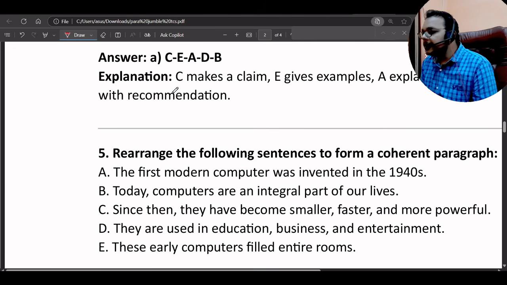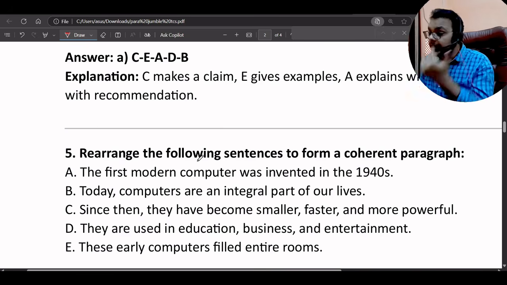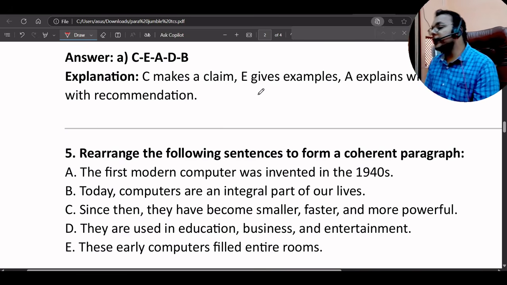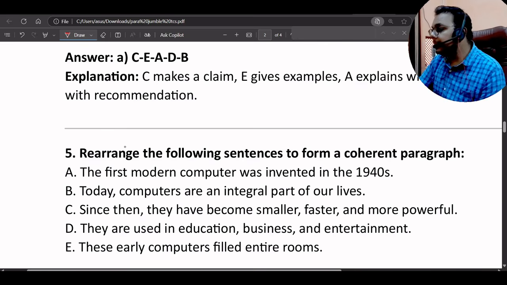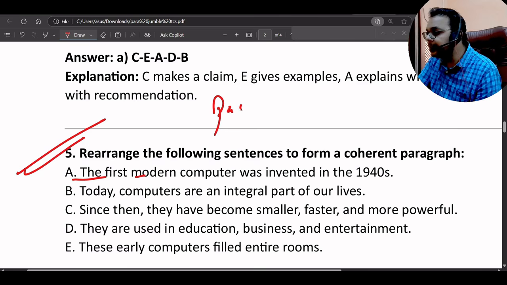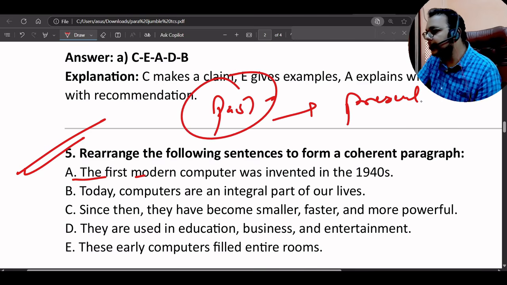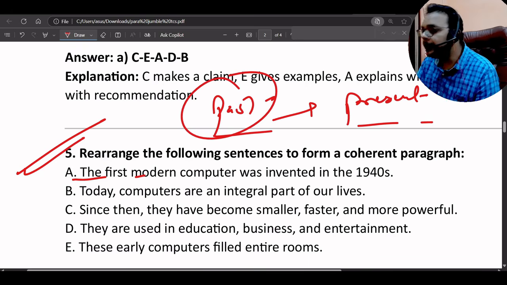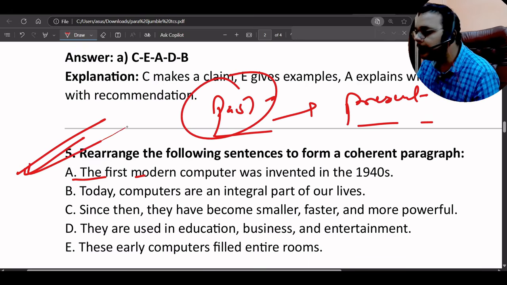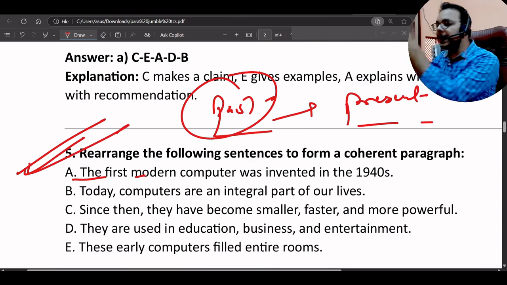Now let's go with the fifth and last one for this video, which is: the first modern computer was invented in 1940s. So definitely I think this should be our first sentence, because the first sentence will be the introduction of the past statement. Again it is from past to present, which we discussed in the first question. So past to present we will move. The first modern computer was invented in 1940s. Then what happened in the past, that is important. We will go from past to present.